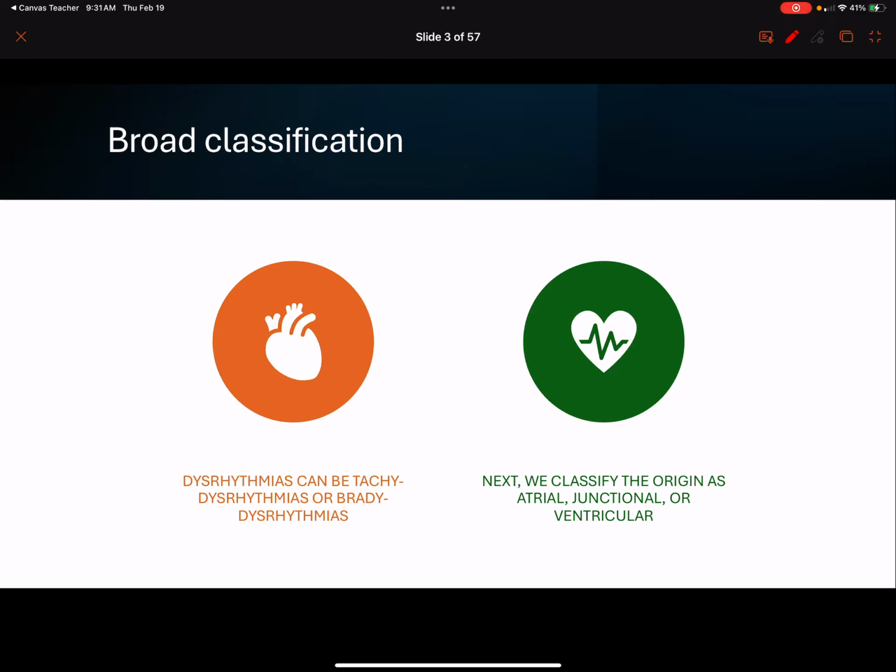Junctional rhythms, this comes from the AV junction, so these tend to be slower and wider and lack that P wave because they're not coming from that SA node, which triggers the P wave. And then when we think about ventricular locations, these are going to be very wide rhythms, and they're going to be lacking P waves, and they can be very fast and sometimes slow, depending on the type of rhythm. And there's many different causes of ventricular dysrhythmias as well. So we're going to be diving into these throughout the course, and you're going to get very good at figuring out which one's which.